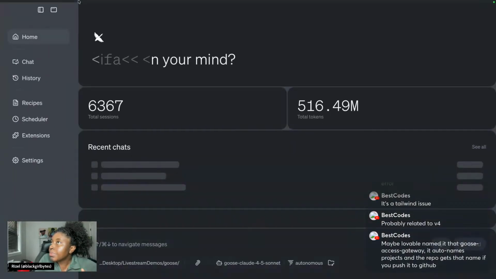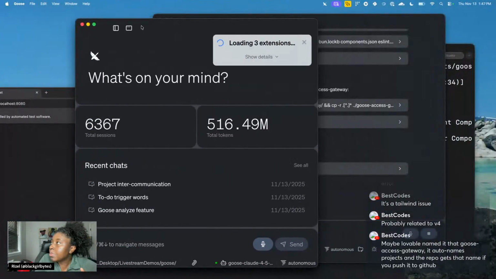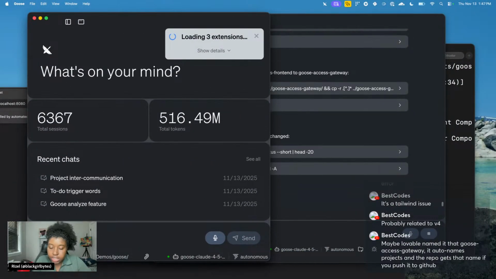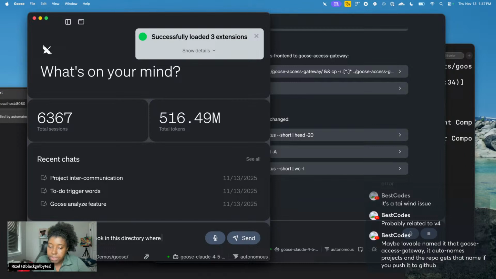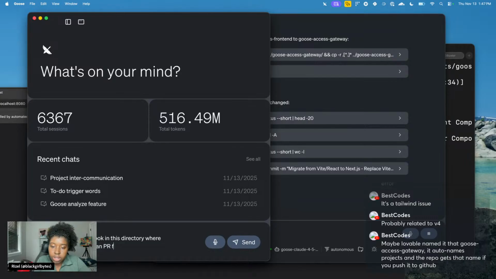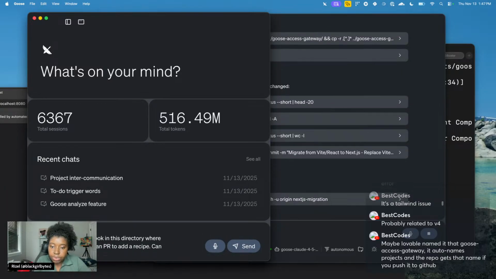Let's get familiar with that. Don't be full screen. Nobody asked you to do that. And I'm going to say there's a recipe cookbook in this directory where people have to submit a PR to add a recipe.